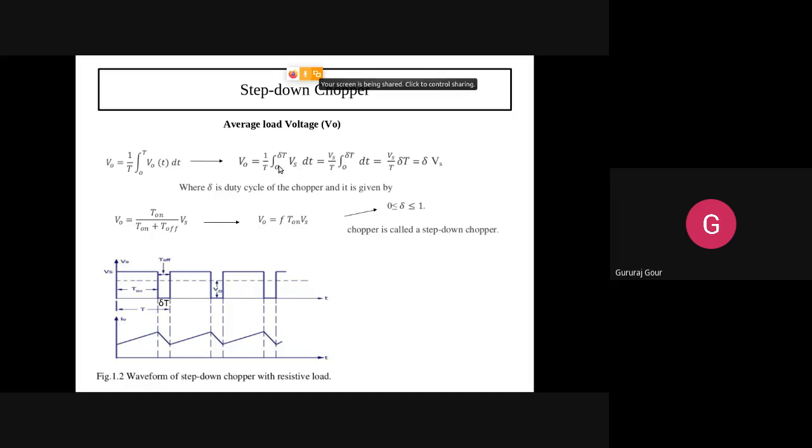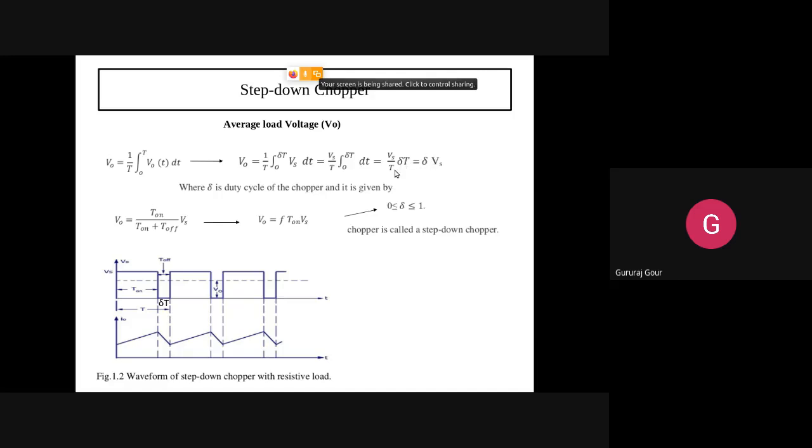If you integrate this, Vs is constant, so take it outside. What you get is Vs by T, and inside the bracket we are left with the integral from 0 to dou T of dt, which is the integration of a constant with respect to t. Apply the limits: dou T minus 0 gives only dou T. Now replace this dou T by T with a duty cycle, dou.